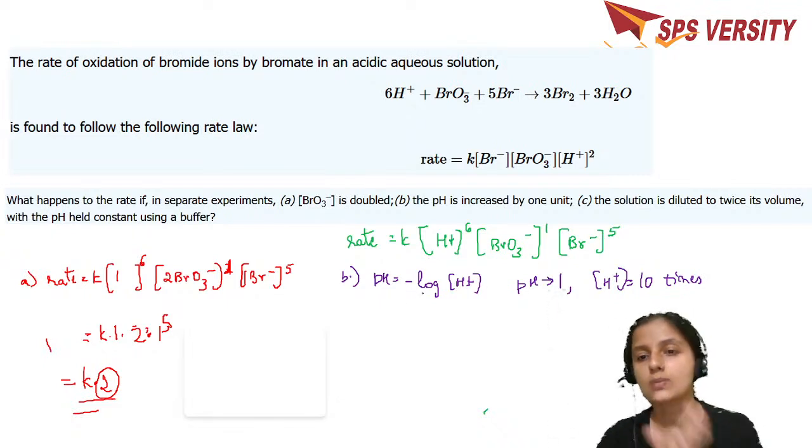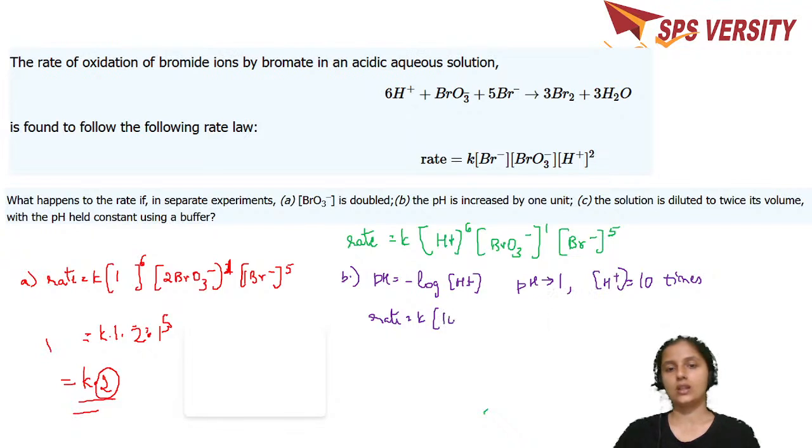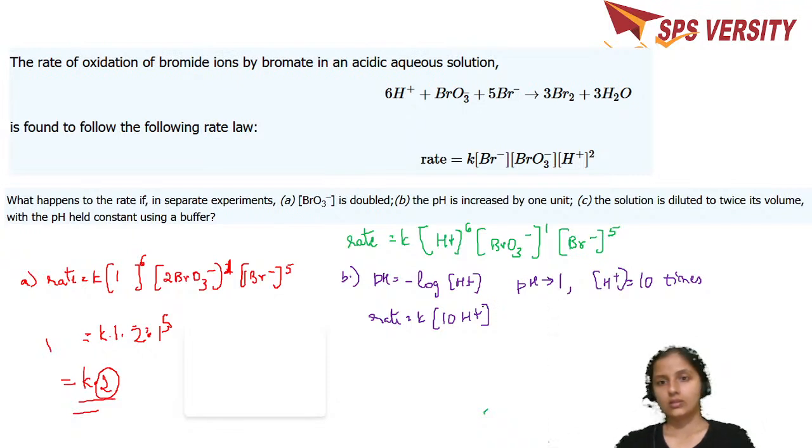If the pH changes by 1, the H plus concentration changes by 10 times. So the rate is equal to K into, and in the place of H plus, what do you have to write? There is a 10 times change. Do you get that? I'll repeat again.